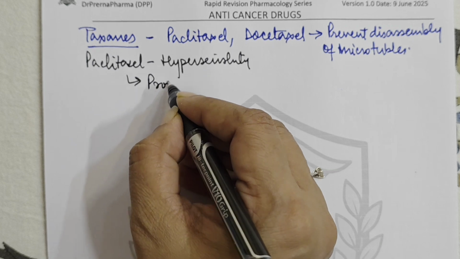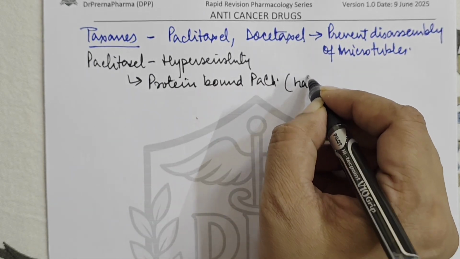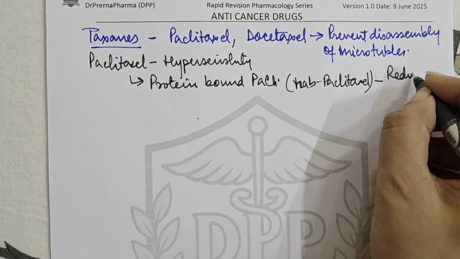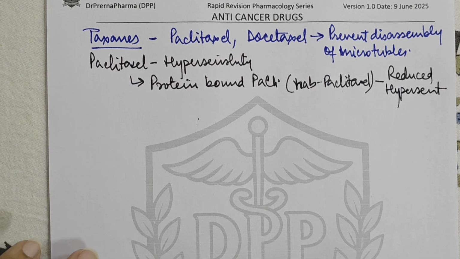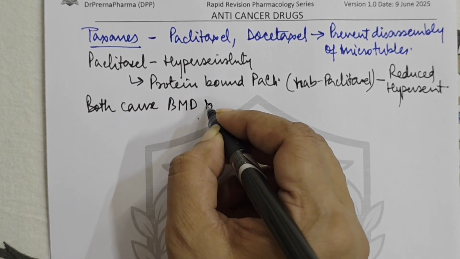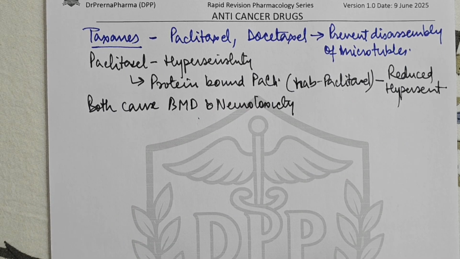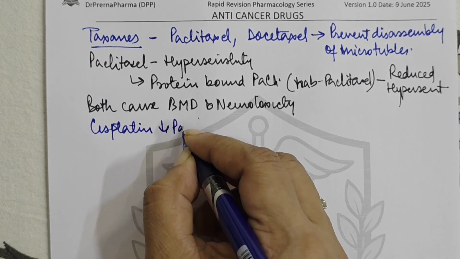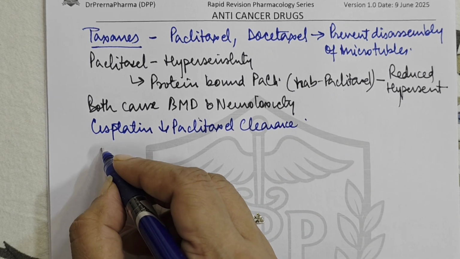Now we have a new protein bound paclitaxel, that is called as NAB paclitaxel. इसमें they have a reduced hypersensitivity. Okay. Then both cause bone marrow suppression and neurotoxicity, right? Then another thing is cisplatin reduces paclitaxel clearance, right?